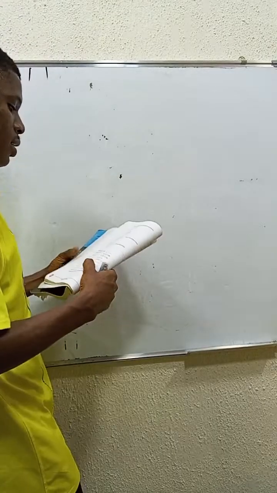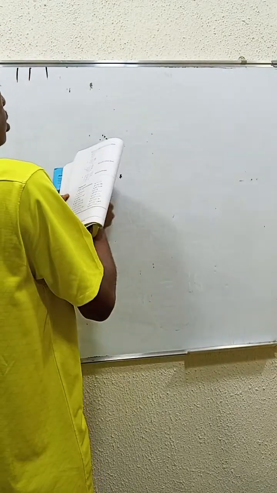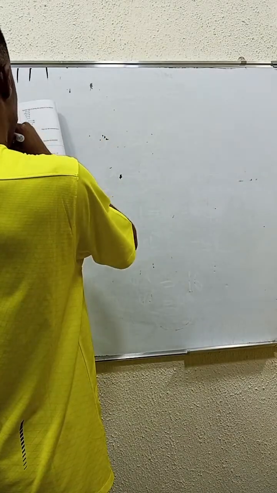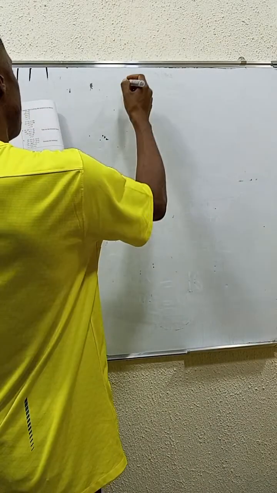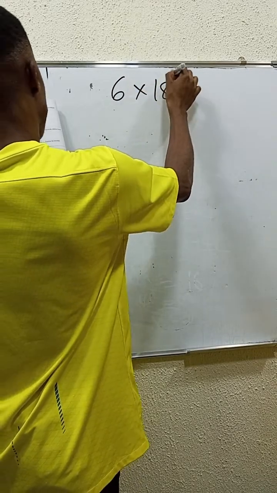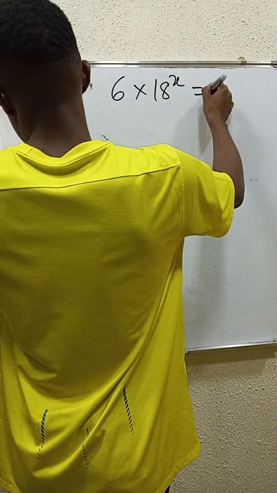So that's it. Let's look at another example. This one is somehow... we have 6 times 18 power x is equal to 6.